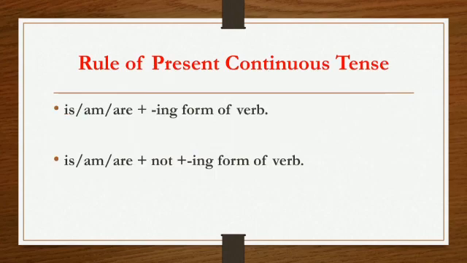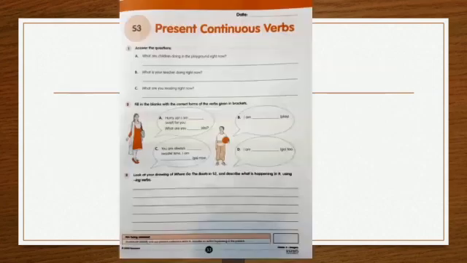Hope you understood. Now take page number 33 of your workbook. S3, present continuous verb. See the first question, answer the questions. What are children doing in the playground right now? What is your teacher doing right now? What are you reading right now? So, you have to answer these questions with present continuous verb.